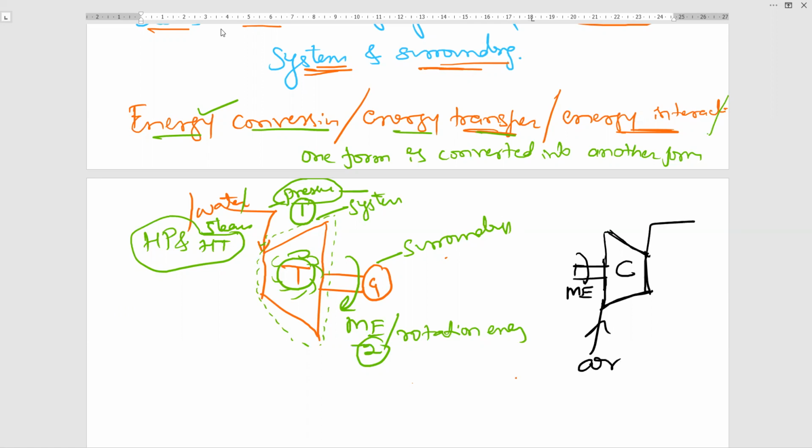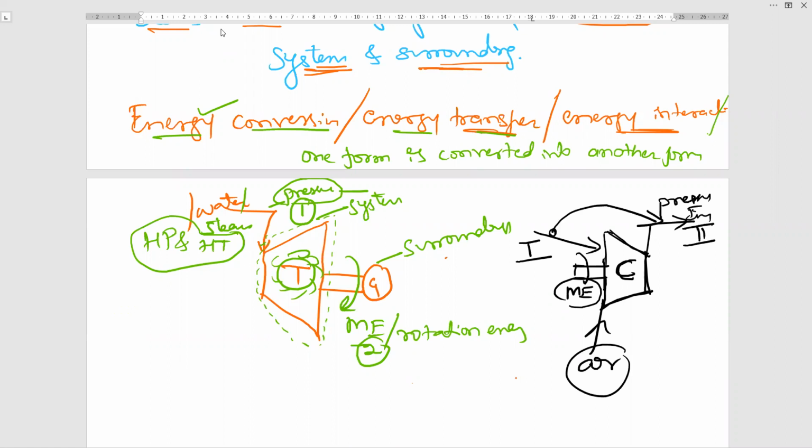So we will get energy outside. And dear students, here, what type of energy conversions are there? In this diagram, this compressor converts mechanical energy into pressure energy. Because what is a compressor? A compressor is a device which is used for increasing the pressure of the air. Here I am supplying mechanical energy, which is one form of energy. This mechanical energy is converted into pressure energy. So one form of energy is converted into another form of energy. So that is thermodynamics. Okay.